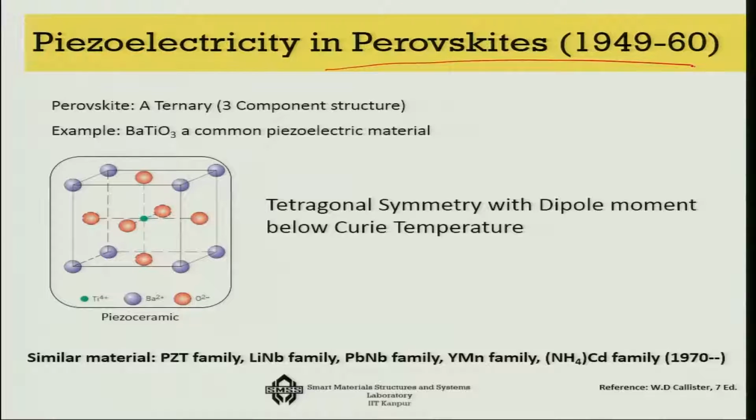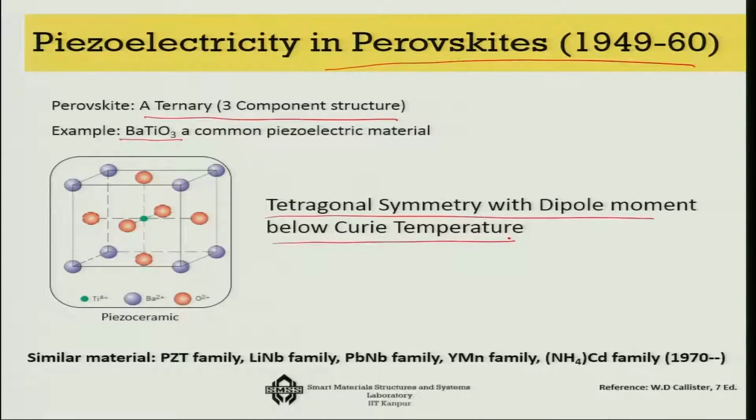Perovskite was first discovered in nature by the scientist Gustav Rose, in the Ural mountains. In a small crystal, he found that it has a very interesting property, that it is not a single oxide but a ternary oxide, something like barium titanate. That means it has two metallic types and one of the oxides. Now, the structure of a perovskite has a tetragonal symmetry with dipole moment below Curie temperature. What is the source of this dipole moment?